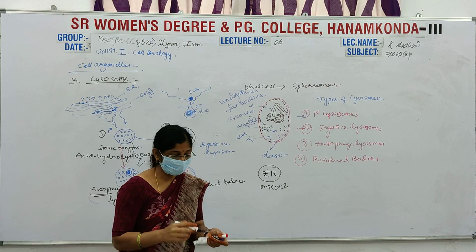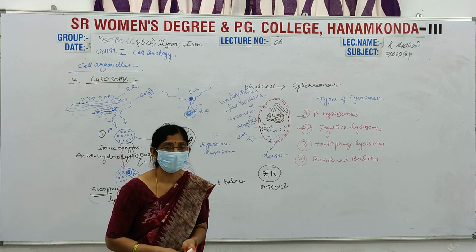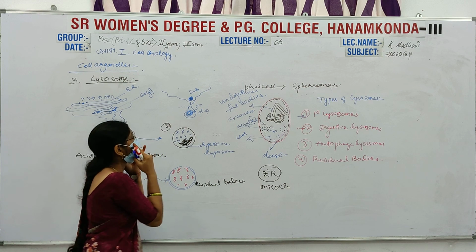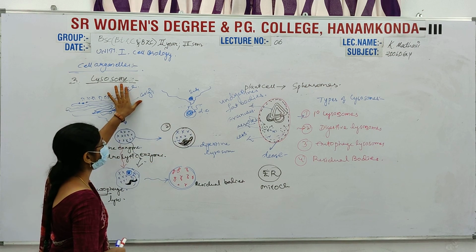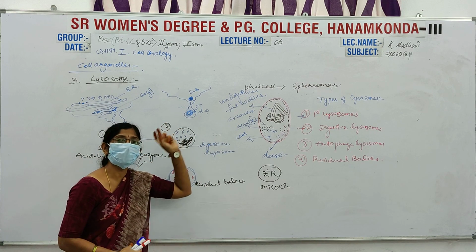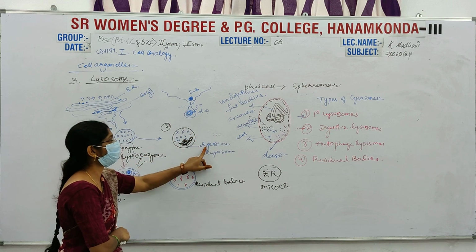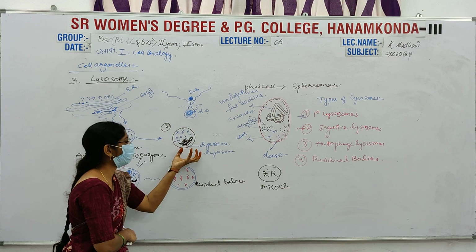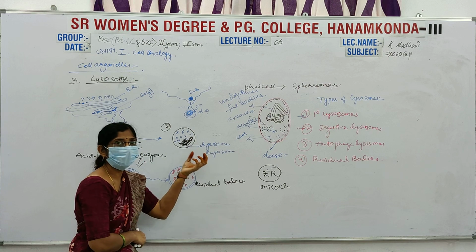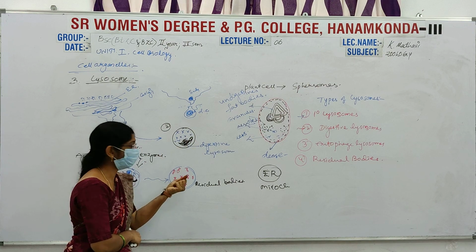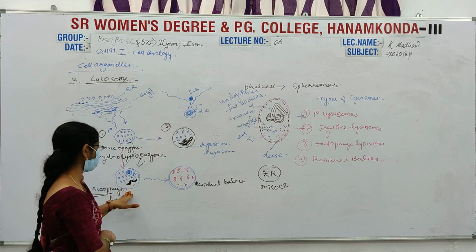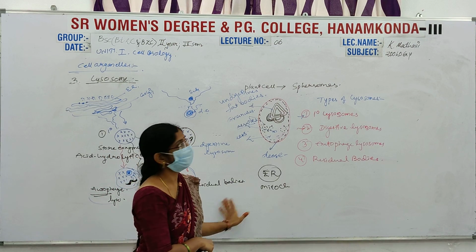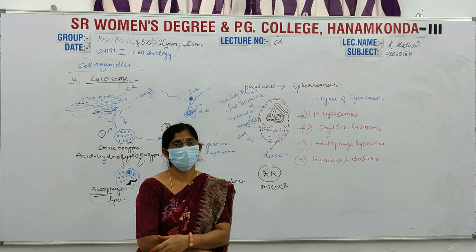And what are the functions of the lysosome? Here the important functions. The primary lysosomes' main function is storage of different types of enzymes, and second, these are useful for digestion. They contain acidic hydrolytic digestive enzymes, which are useful in the digestion process. Third is autophagy, and fourth is formation of residual bodies. Ma'am, this completes the lysosomes. Thank you.